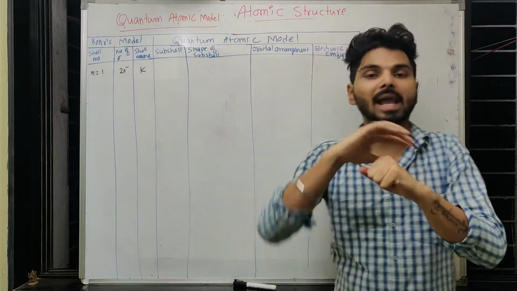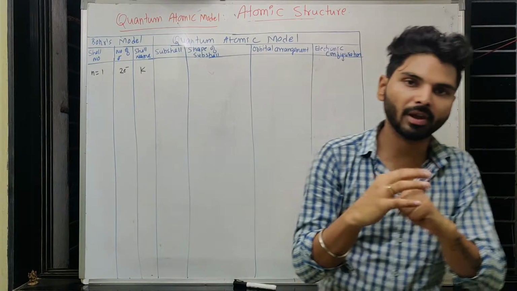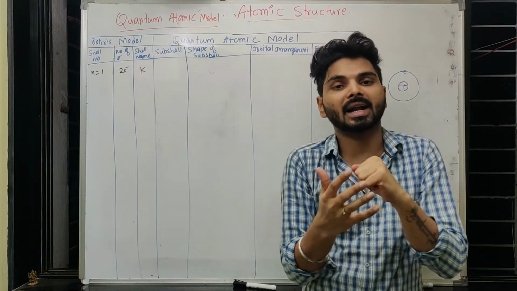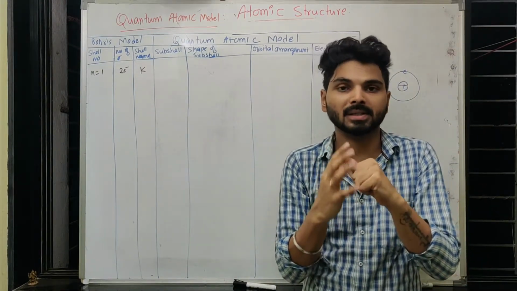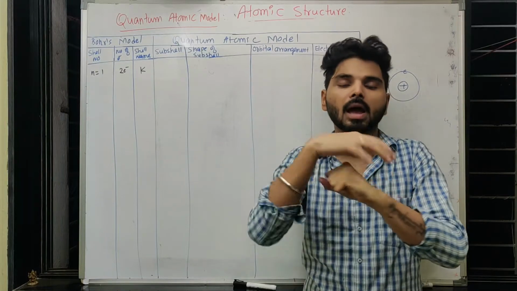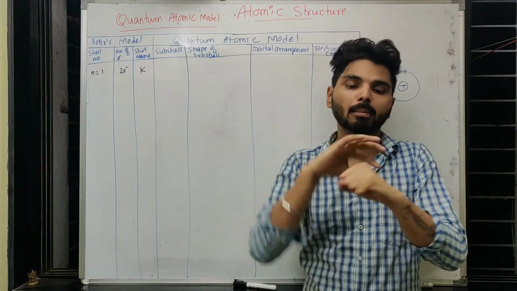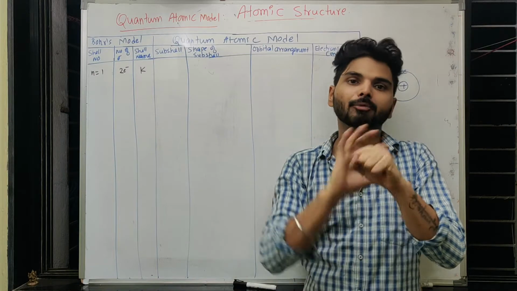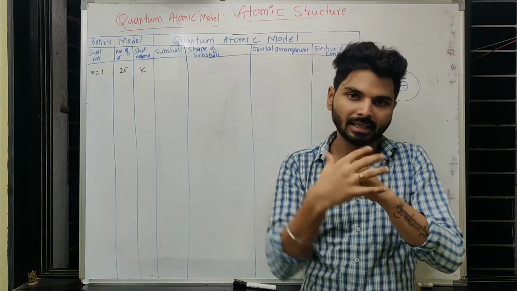Now the electron is present everywhere because it is a wave, and we can consider it present at multiple locations because it is moving in a spherical manner, and because of this movement some shape will form. That shape is spherical in nature.